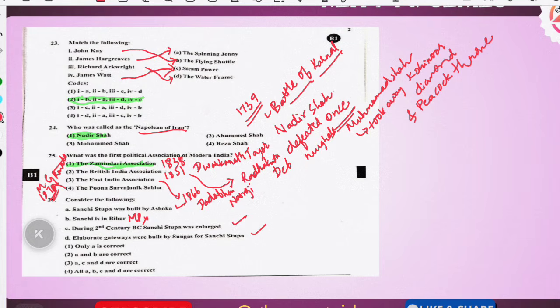So coming to this, what we have found is that this question is missing whether the statements are correct or wrong. They have given "consider the following", asking which statements are correct. So A, C, D are correct, and Sanchi is in MP. A, C, D are the correct statements, and saying Sanchi is in Bihar is the wrong statement, as it is in MP. In Bihar we can find Kesariya Stupa.